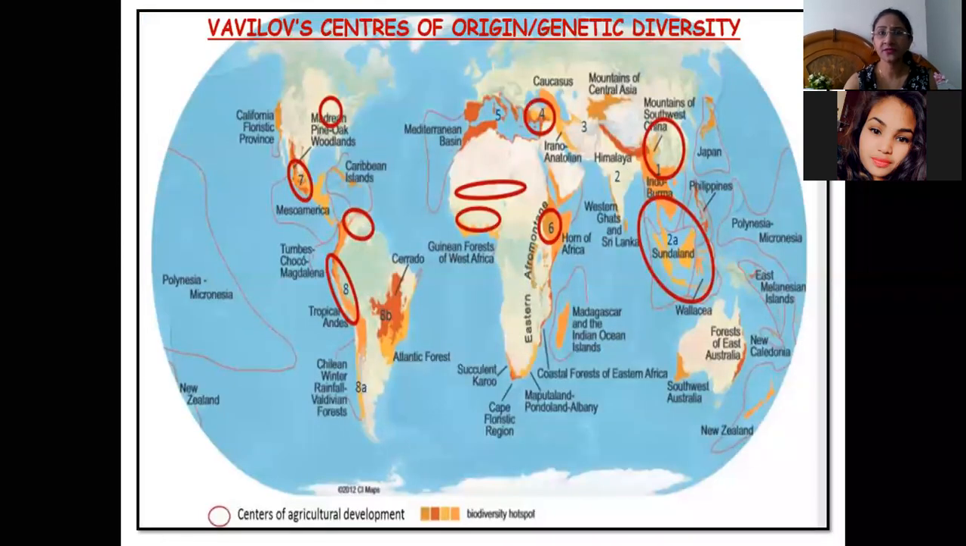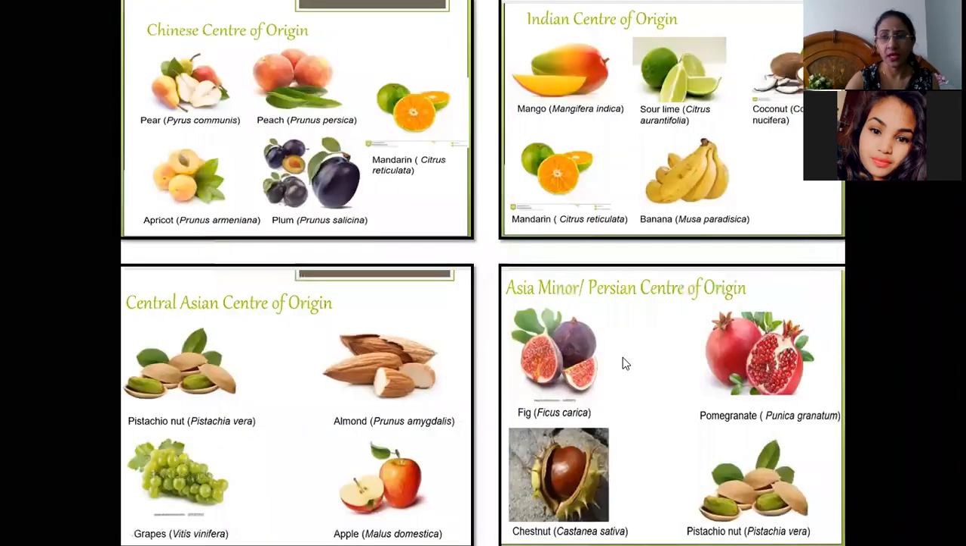So this is a map showing the Vavilov centers of origin and the genetic diversity, which I have shown in the earlier slides. So these were the various centers of origin. Now, in the Chinese center of origin, what are the major crops that have their center of origin? Like pear, peach, apricot, plum, mandarin. So these were the horticultural crops which have their centers of origin in the Chinese center. And in the Indian center we see mango, sour lime, coconut, mandarin, banana. So these were the crops found in the Indian center.